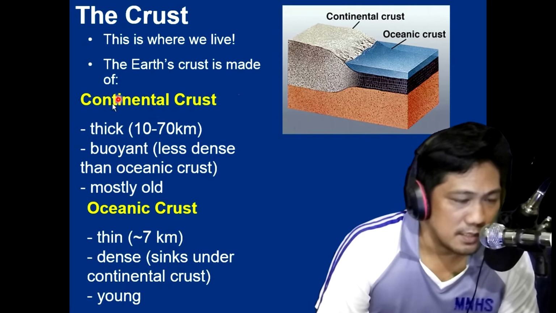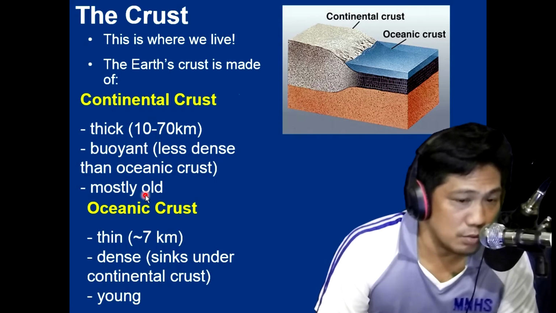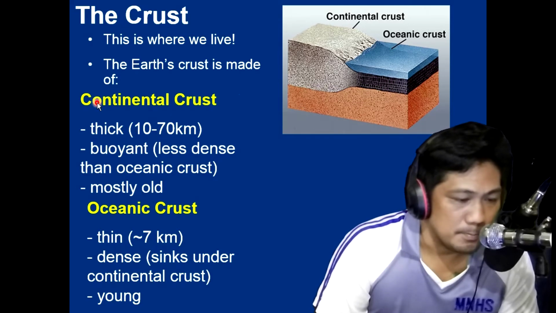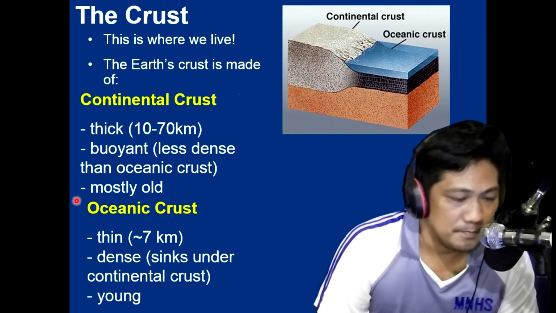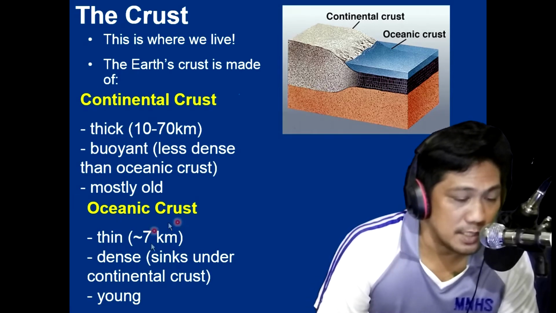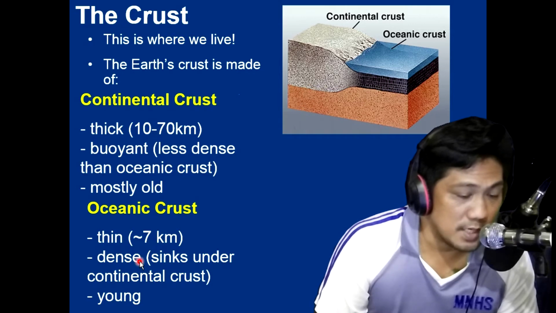And mostly the formations under this continental crust are old. Next is the oceanic crust. The oceanic crust is thin, about 7 kilometers only, but it is very dense. Pasabot bug-at. So, tungod kay bug-at siya, it will sink under the continental crust.